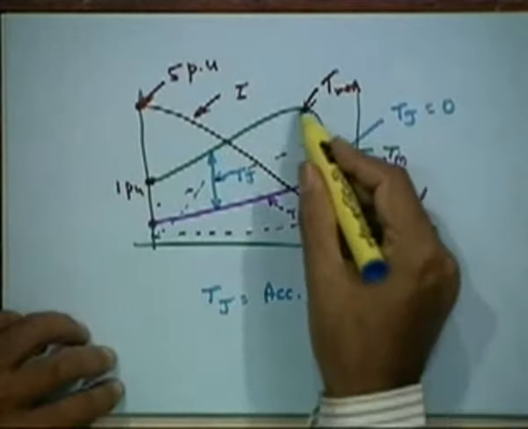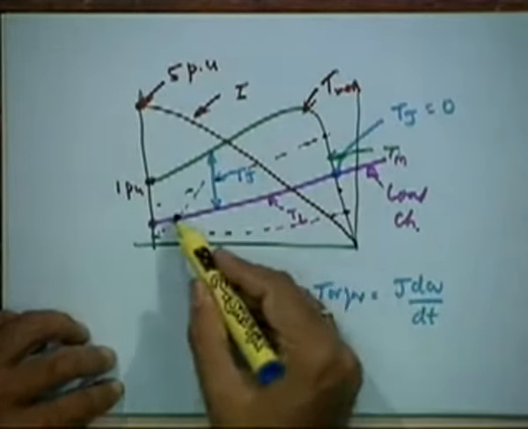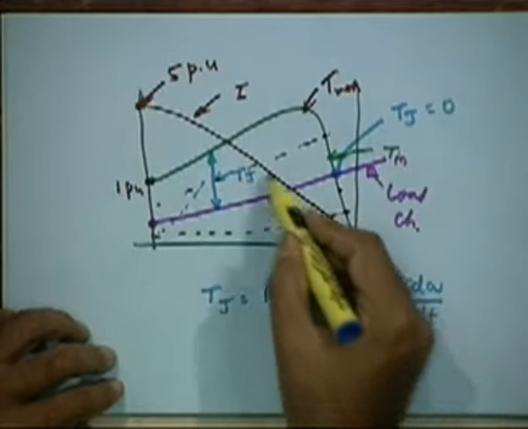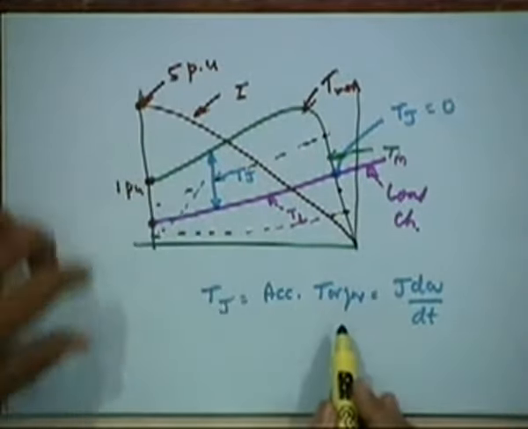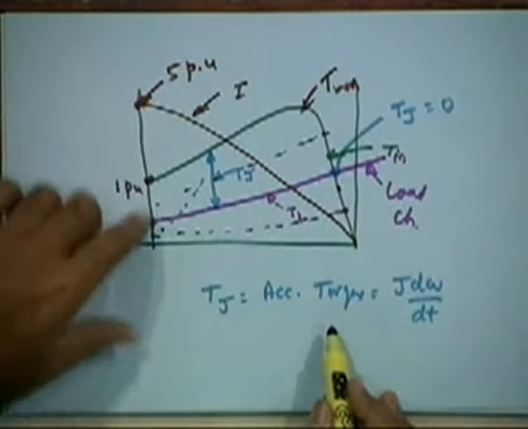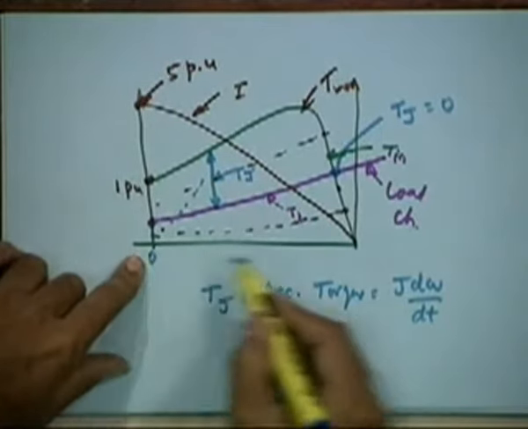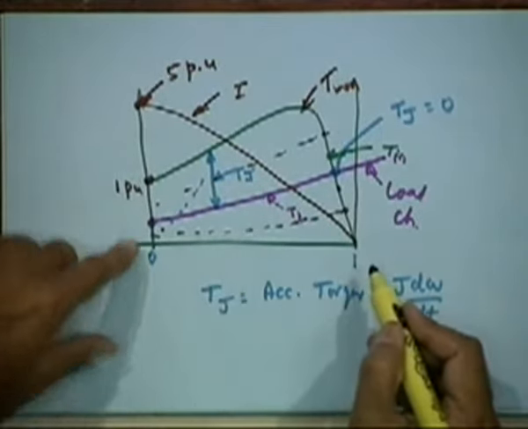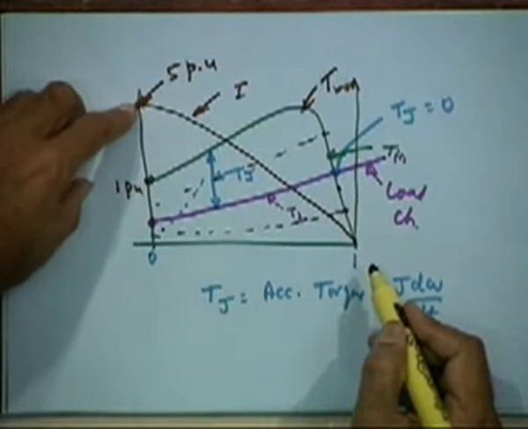In the last class we also wrote down the typical motor characteristics, load characteristics and current characteristics. This is the starting position, when speed is 0, and speed 1 is the synchronous speed. Starting current is high.